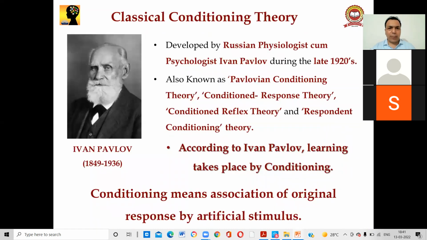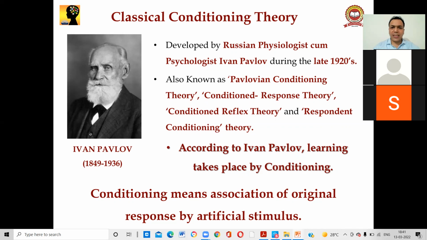Classical conditioning theory was developed by the Russian physiologist cum psychologist. He was a physiologist as well as a psychologist, Ivan Pavlov, during the late 1920s. I already told you that up to 1960 all the behaviorists gave theories of learning which were based upon behaviorism. So behaviorism ruled up to 1960, right? This theory was given in 1920, so you have come to know that it is also based upon behaviorism.